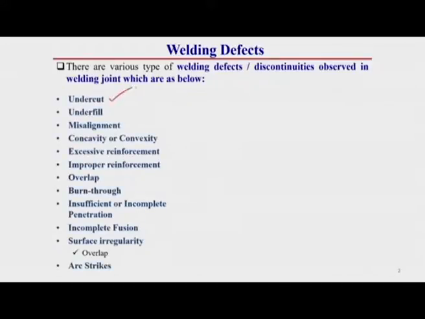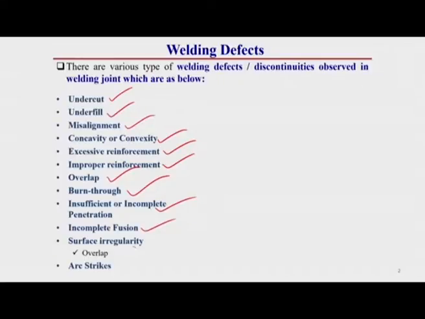This can be the undercut, this can be underfill, this can be misalignment. That means these are the different categories of welding defects. This can be convexity or concavity. This can be excessive reinforcement. This can be improper reinforcement, overlap, burn through, insufficient or incomplete penetration. This can be incomplete fusion.